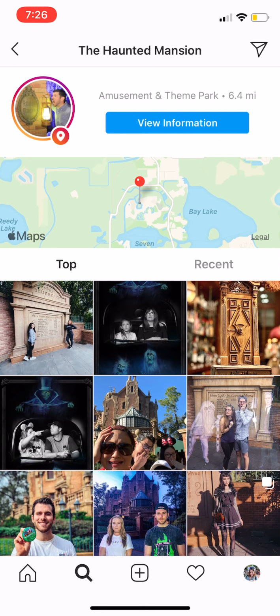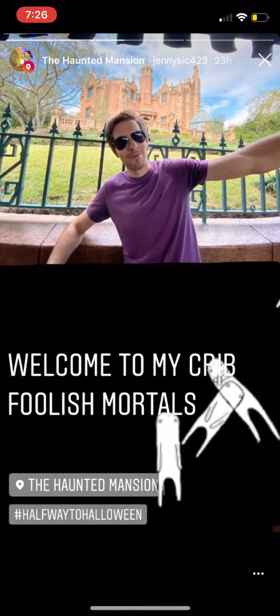And again, the way Instagram works is the more people are on it and the more they're searching through a certain category, the more narrow their profile gets to those categories. So, Disney is a very big category, but the more we get our information out there, the more places will be able to be searched. So, good example is Haunted Mansion. All these stories are people that posted.